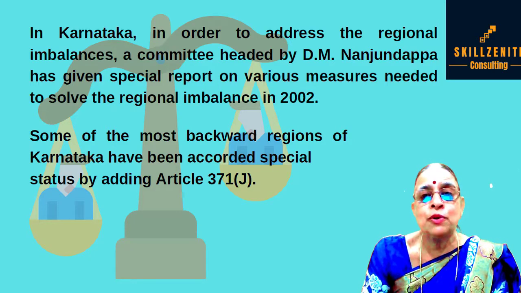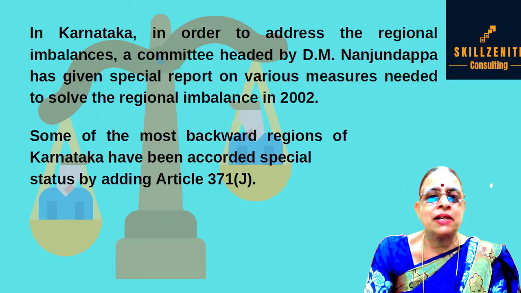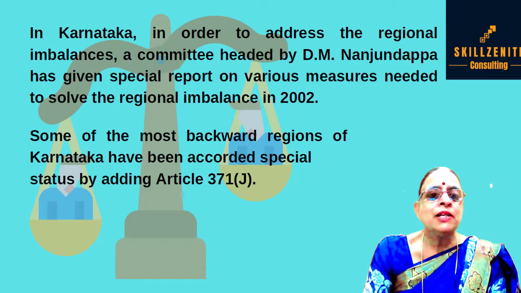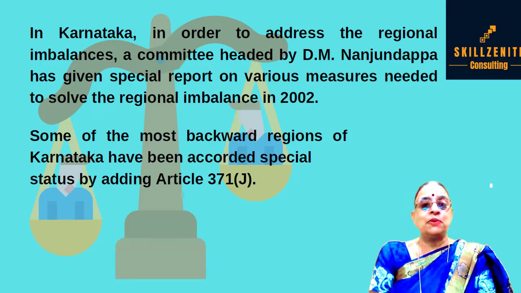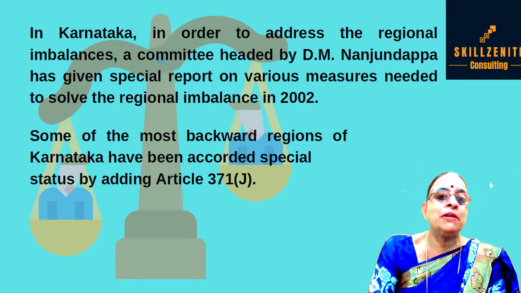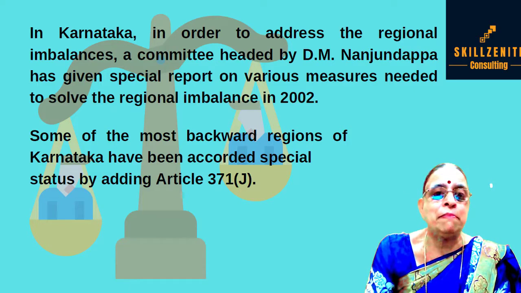Some of the most backward regions of Karnataka have been accorded special status by adding Article 371J. I said A to J changes were made. Almost 10 amendments have been made to deal with the regional imbalance.